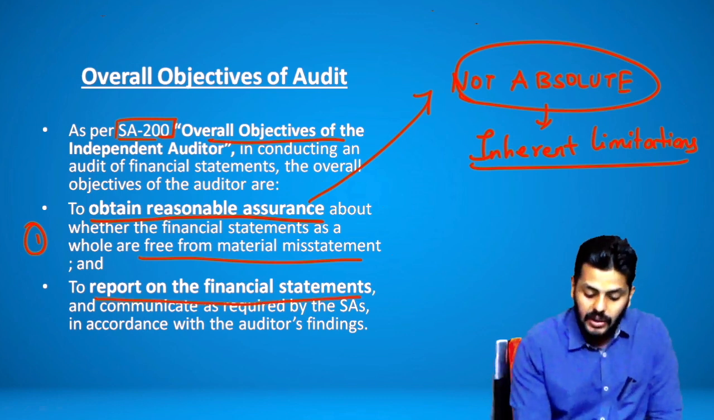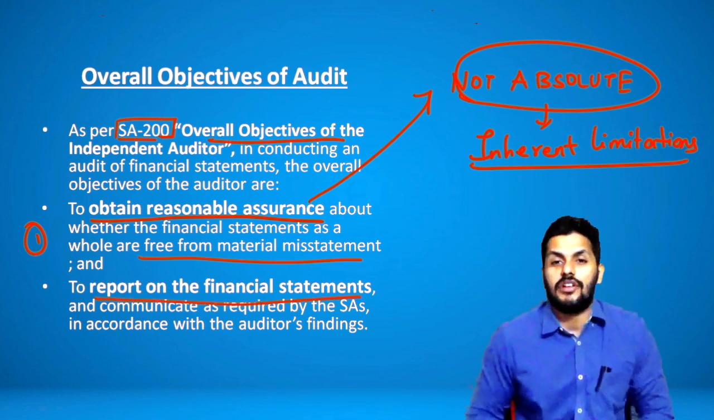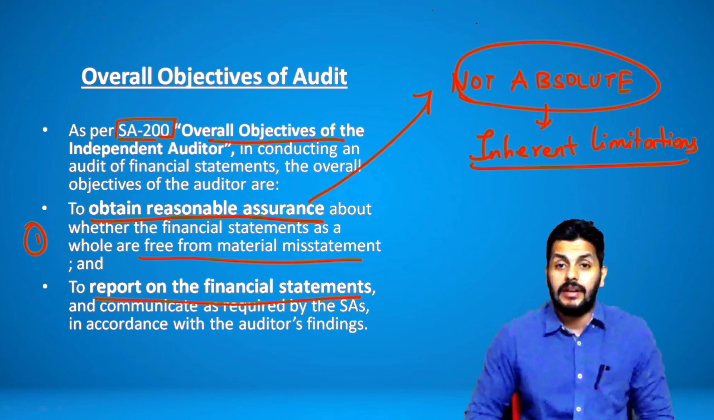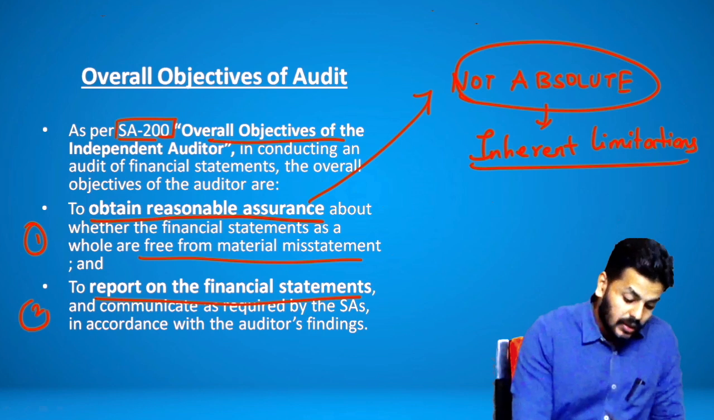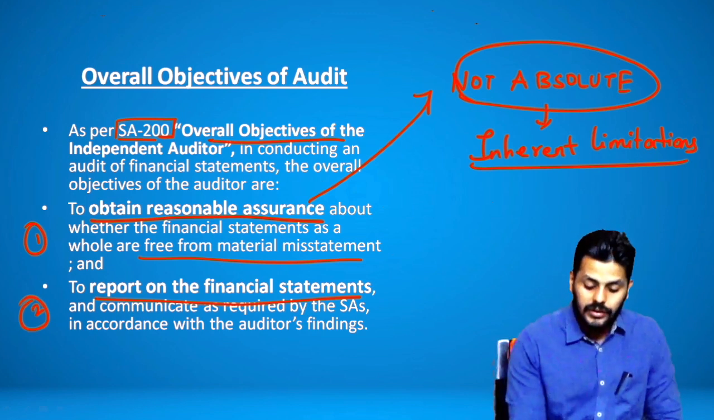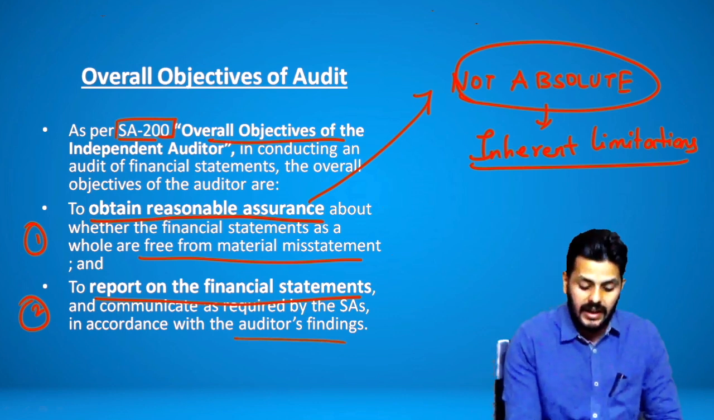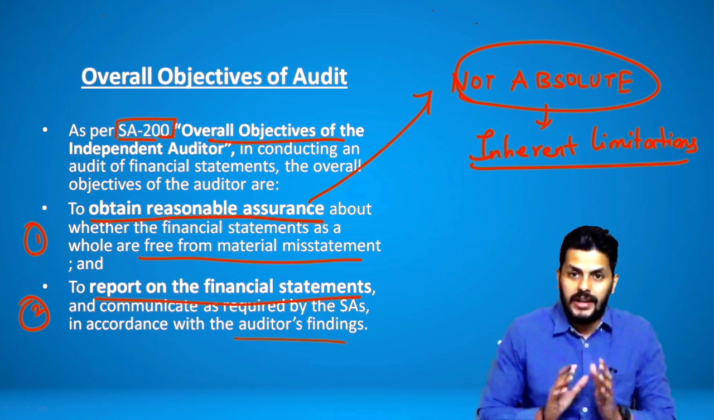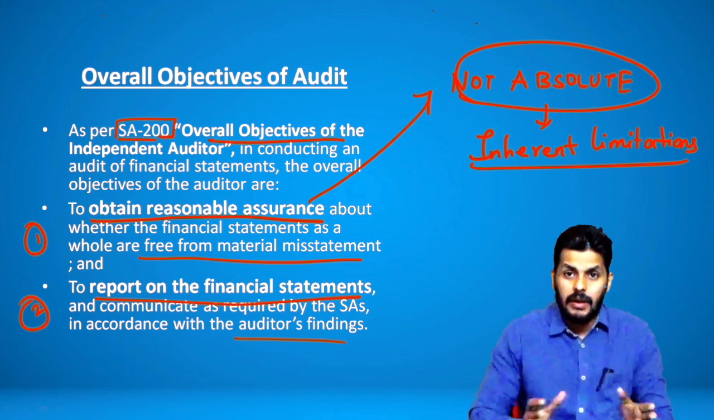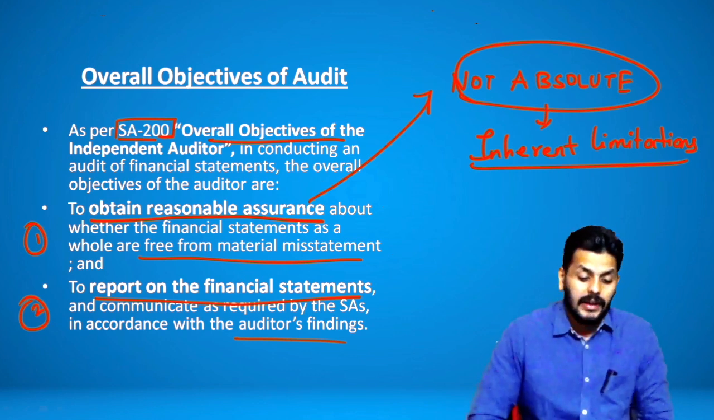And obviously, after you get to that conclusion that financial statements are free from material misstatement, that you have sufficient appropriate evidence to say that, then you can go ahead and give a report on the financial statements in accordance with the standards. Whatever your findings are, you can place those findings and put up a report that is discussed in the 700 series of standards. We will also see that in detail in the coming points.